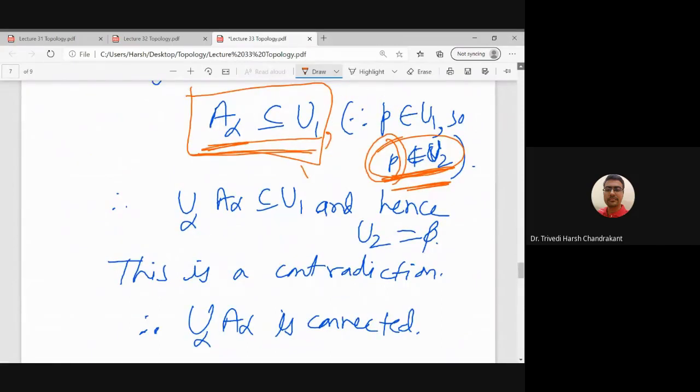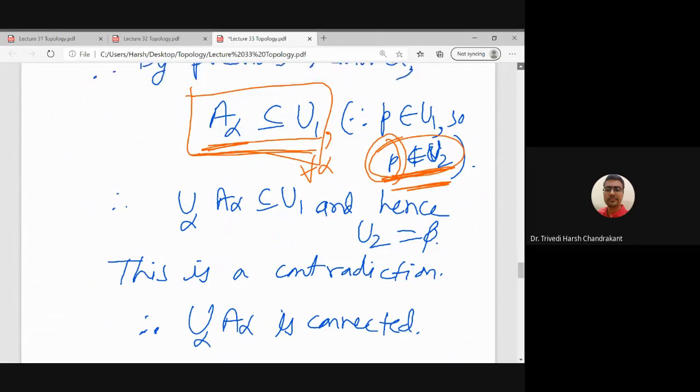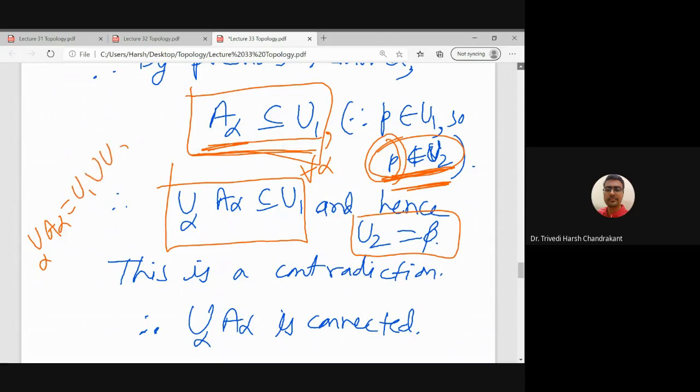This is true for every alpha: A alpha belongs to U1 for every alpha. That means the union of A alpha is contained in U1. And that will give us that U2 is an empty set. Why? Because the union of A alpha is U1 union U2, but we have proved that it is contained in U1 itself, and U1 intersection U2 is the null set.